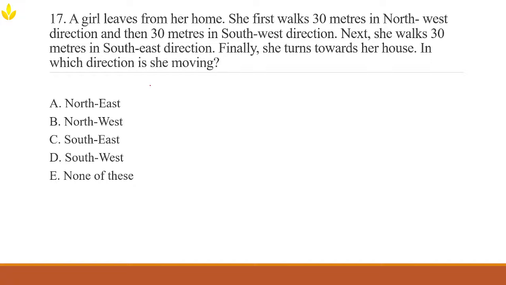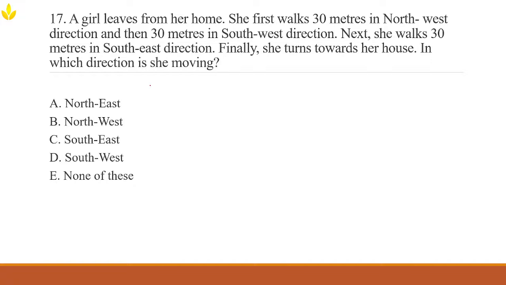Imagine yourself as a girl in the next problem. You have to imagine yourself as a girl even if you're a boy. So let's take a walk together. Don't worry, you won't get lost. She starts from her house and walks 30 meters in the northwest direction. Everyone picture this. North is up. West is left. So northwest is diagonally towards your left.